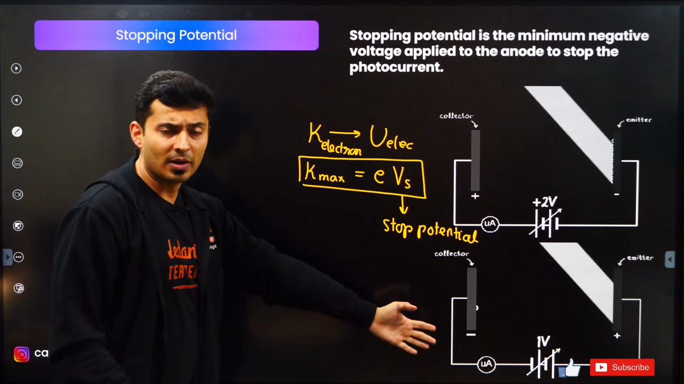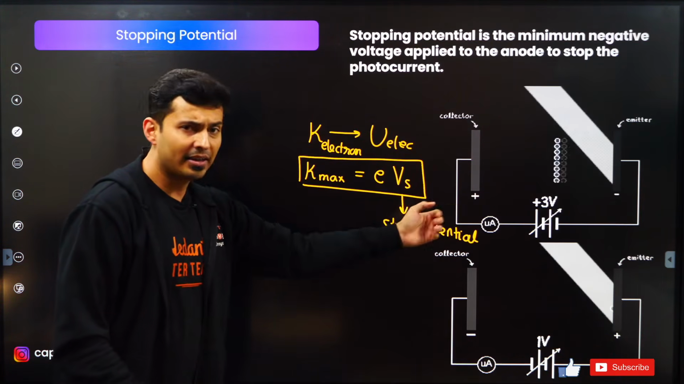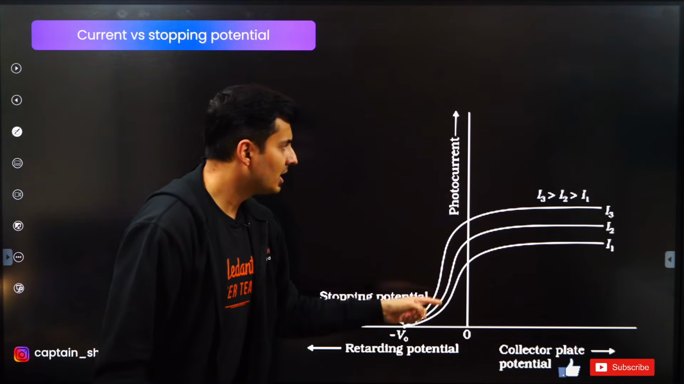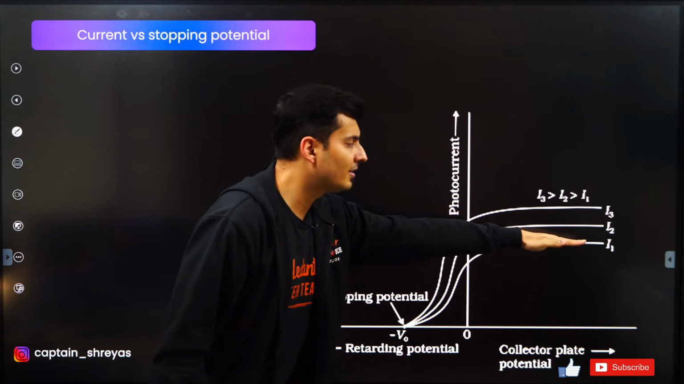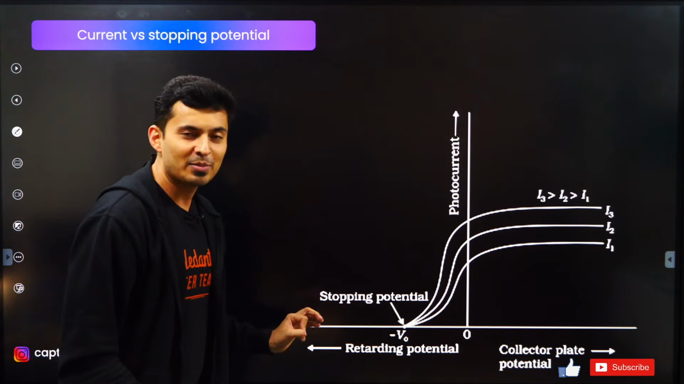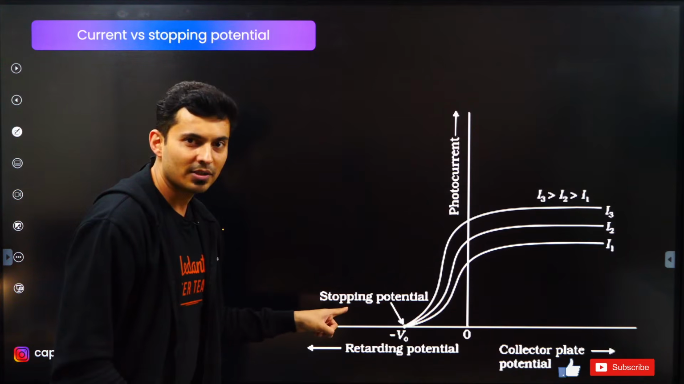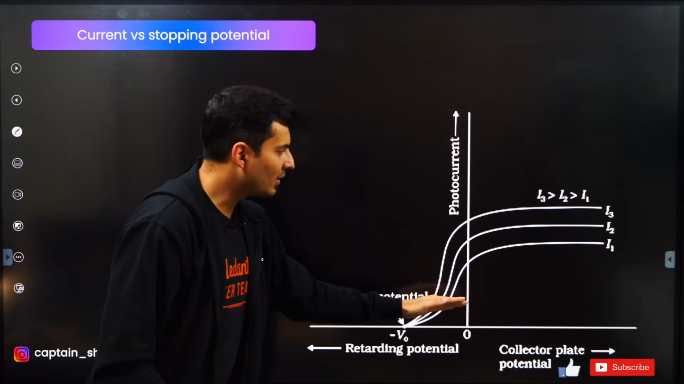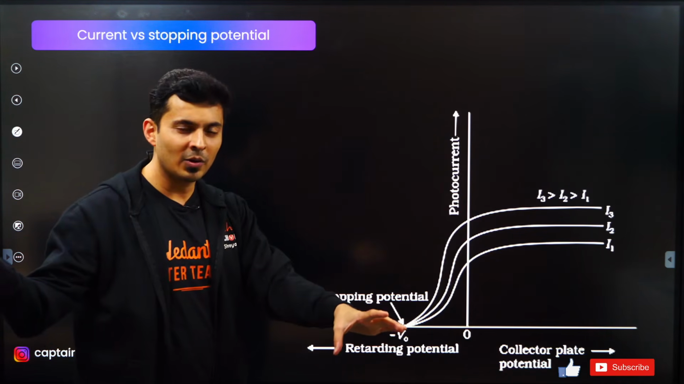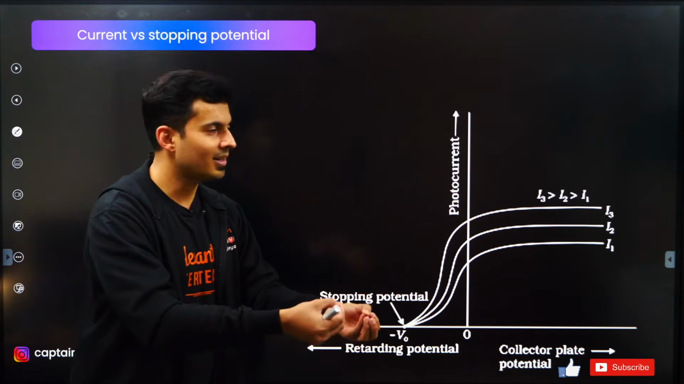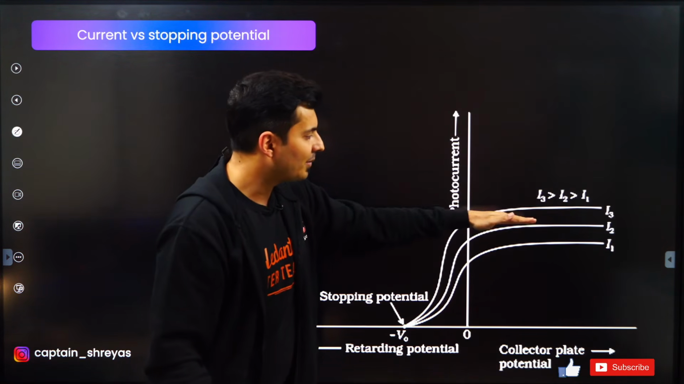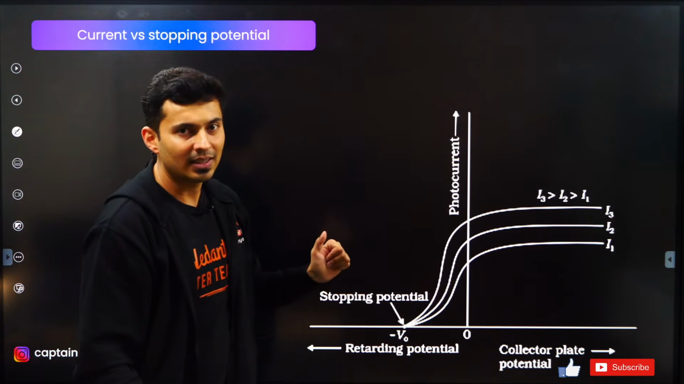Based on these observations, whatever I told you regarding the battery's voltage, you can also draw the graphs. Like you can see, if you apply forward voltage, the current slowly increases till it reaches saturation. If you apply reverse voltage, the current slowly decreases till it becomes zero, and that voltage is called stopping potential. You can also see one more thing: if you increase the intensity of light, more photons will fall, more electrons will come out, more current will flow in the circuit. So current is directly proportional to the intensity of light. So you can see the graph shifts upper as you increase the intensity.